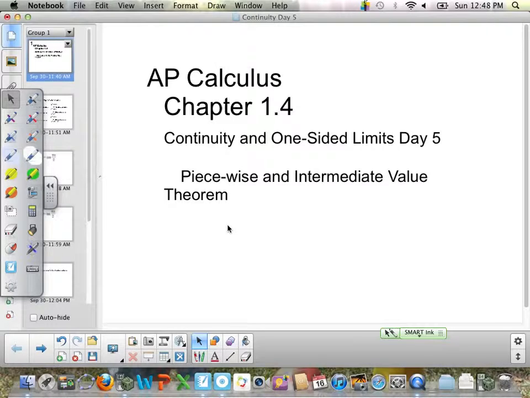Chapter 1.4, Continuity and One-Sided Limits, Day 5. Today we're going to clean up and put together the final pieces of piecewise functions and the intermediate value theorem.